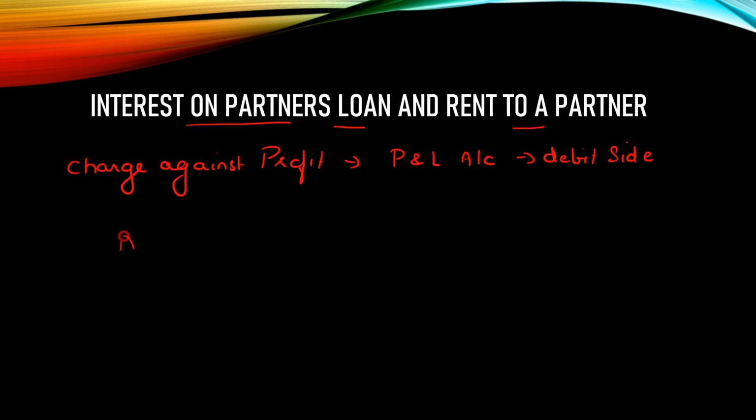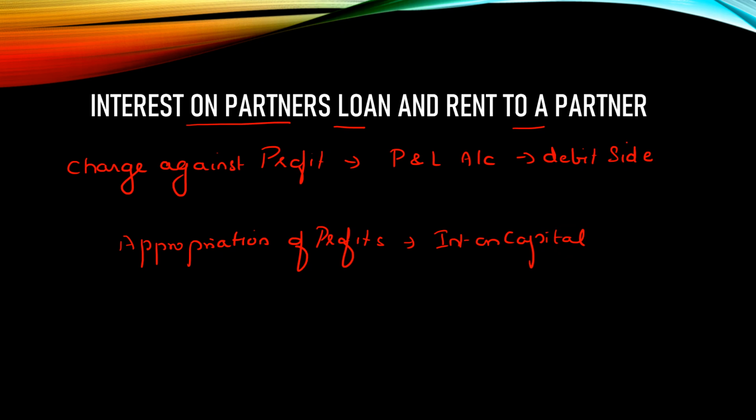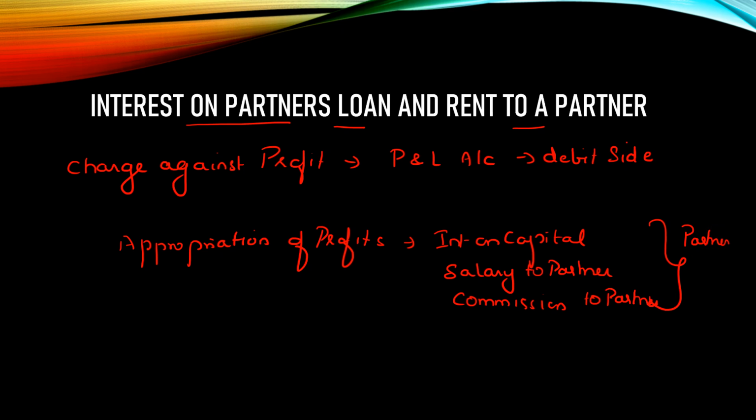All other items that we have related to a partner are going to be treated as appropriations of profit. That is, in case it is agreed in the partnership deed and provision clauses are there, then interest on capital as has been provided in the partnership deed, the salary to a partner, or if the remuneration is in the form of commission to a partner, all that is allowed to a partner on the basis of the provisions in the partnership deed.